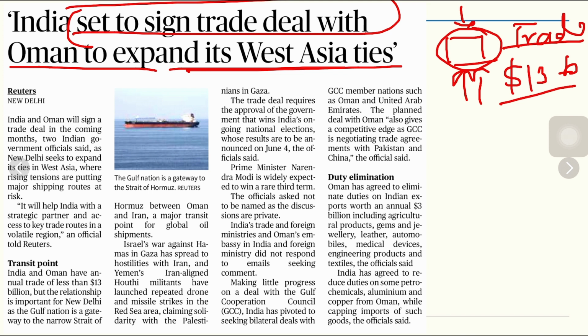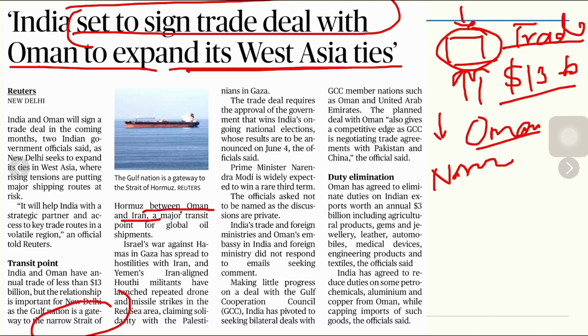Once this figure goes up, then India's dependence on other countries in West Asia may also reduce. As you know, the relationship is important for India as Oman, that is a Gulf country, is a gateway to the narrow Strait of Hormuz between Oman and Iran. So the Strait of Hormuz is connecting Oman and Iran. And if India successfully gets the trade deal and the facility to connect to this, then it can become a major transit point for the global oil shipments.